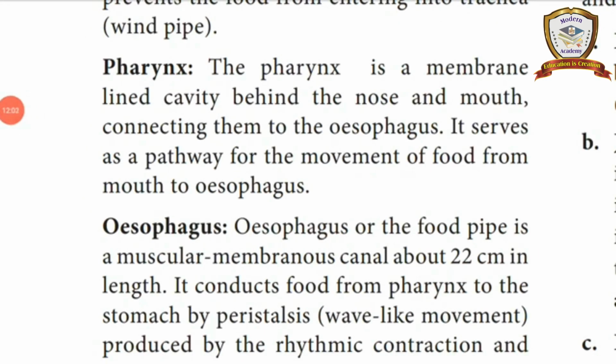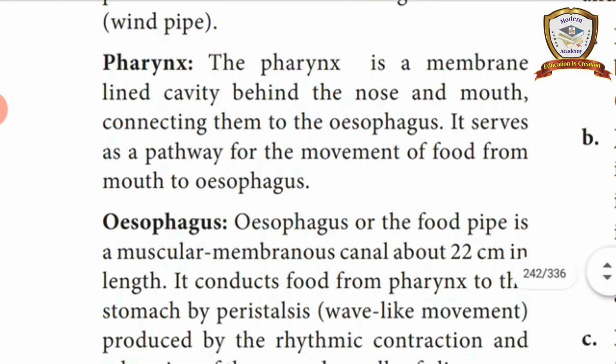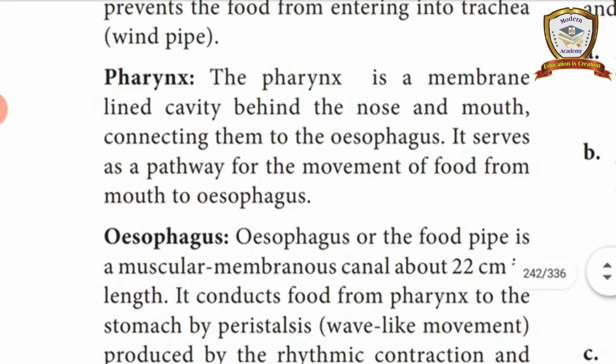The next one, pharynx. Pharynx is a membrane-lined cavity behind the nose and mouth, connecting them to the esophagus. At this meeting point or connecting point, it is called pharynx. The pharynx passes the food from the mouth to the esophagus.